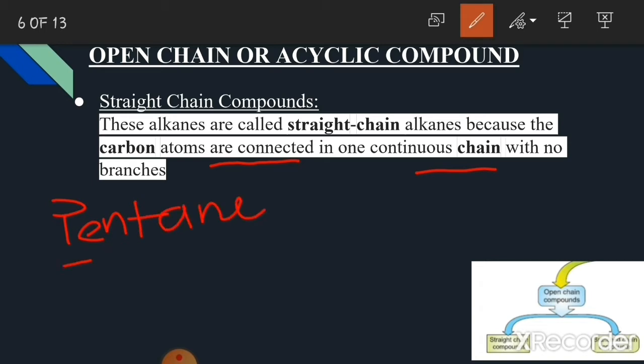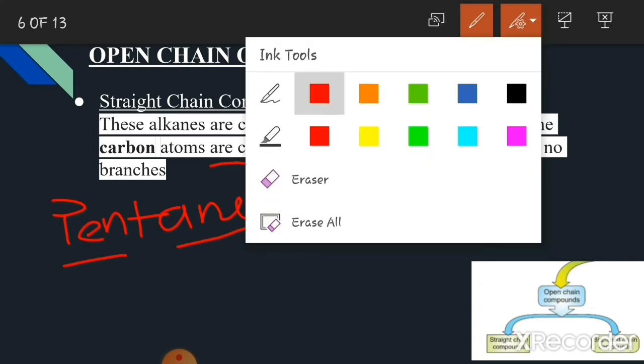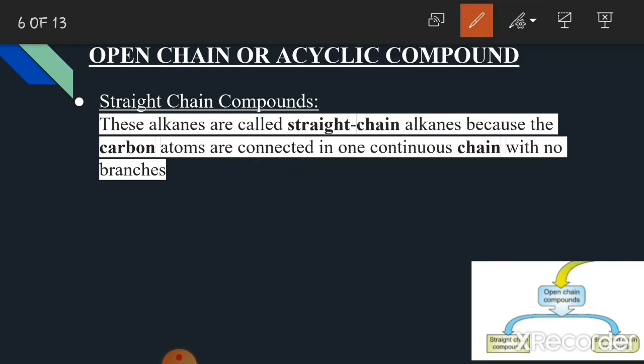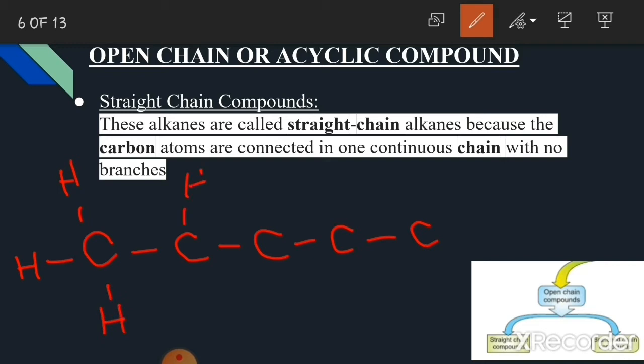Now as the name suggests, this organic compound contains 5 carbon atoms and it is an alkane. So we will draw the structure for pentane. We will connect 5 carbon atoms in a row. Now in order to complete its valency, we will attach hydrogen atoms to each carbon atom.